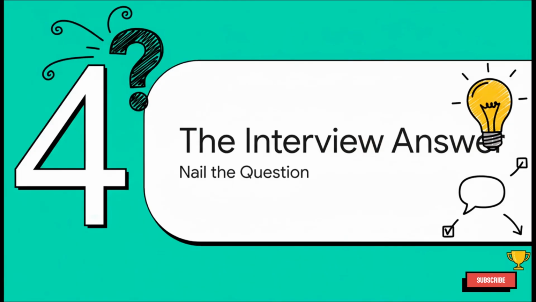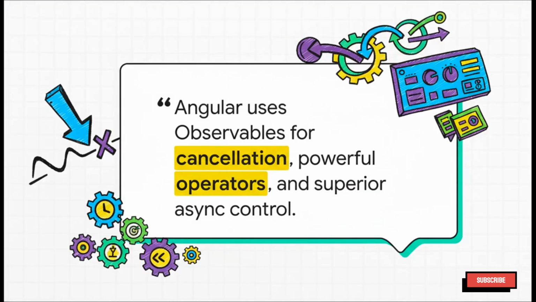Okay, so we've gone deep. We've covered all the angles. Now, let's wrap all this knowledge into a nice, clean, perfect answer for the next time you're in a technical interview and this question comes up. So when they ask, here's what you say. Angular uses observables for HTTP client because they provide superior asynchronous control. This gives you critical features like the ability to cancel requests, a huge library of operators like retry and timeout to handle complex situations, and lazy execution for better performance. That answer right there, it's concise, it's accurate, and it shows you really get the why behind the code.